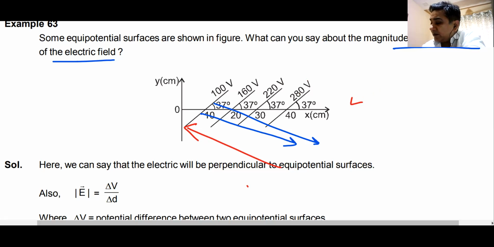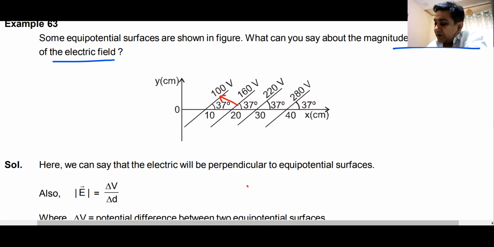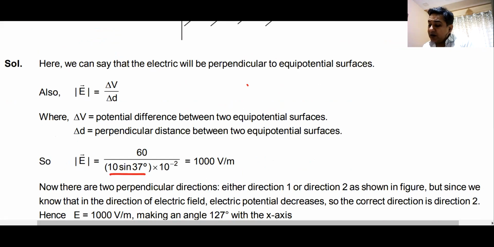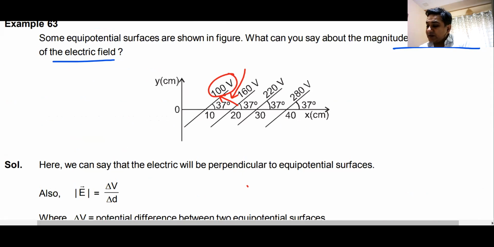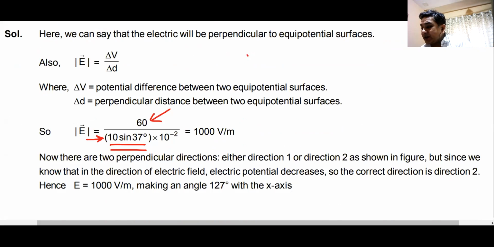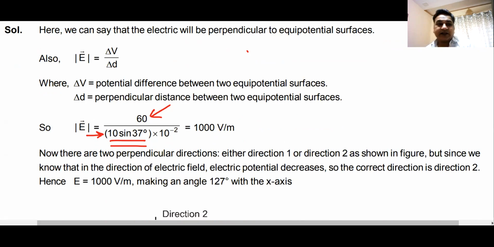How will you find out the value of this electric field? You just have to divide the difference between the potentials by the perpendicular distance between the potential lines. If you can find out the perpendicular distance, you will be able to find out the value of the electric field. Potential difference divided by the perpendicular distance. The potential difference is 60 volt divided by the perpendicular distance, which is 10 sin 37. Am I clear? Do we understand this?